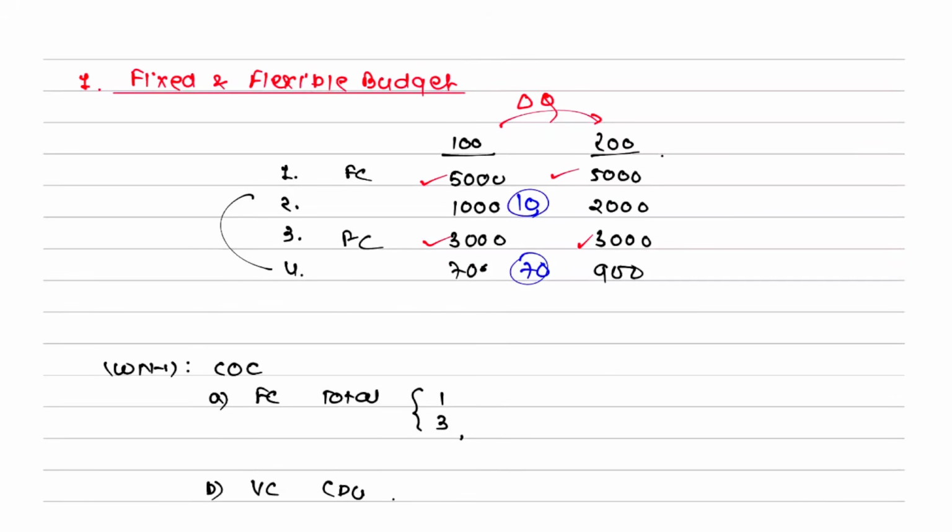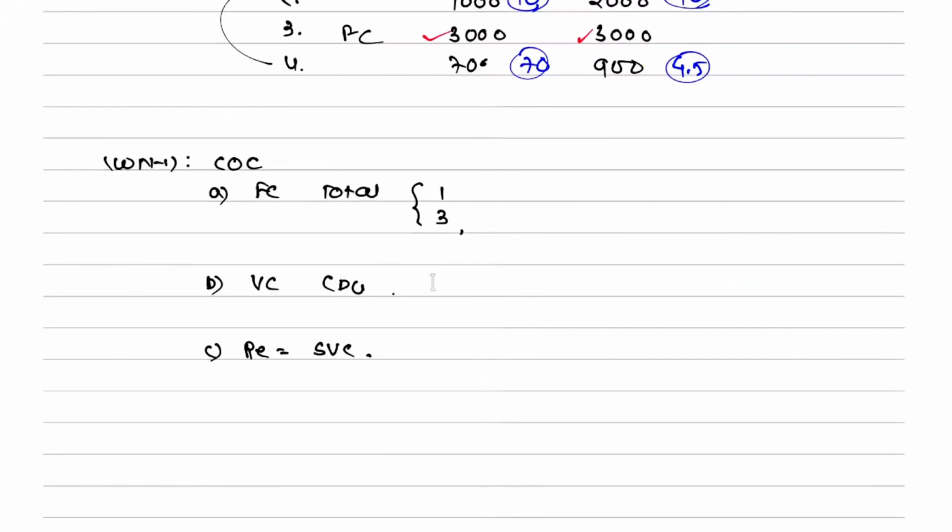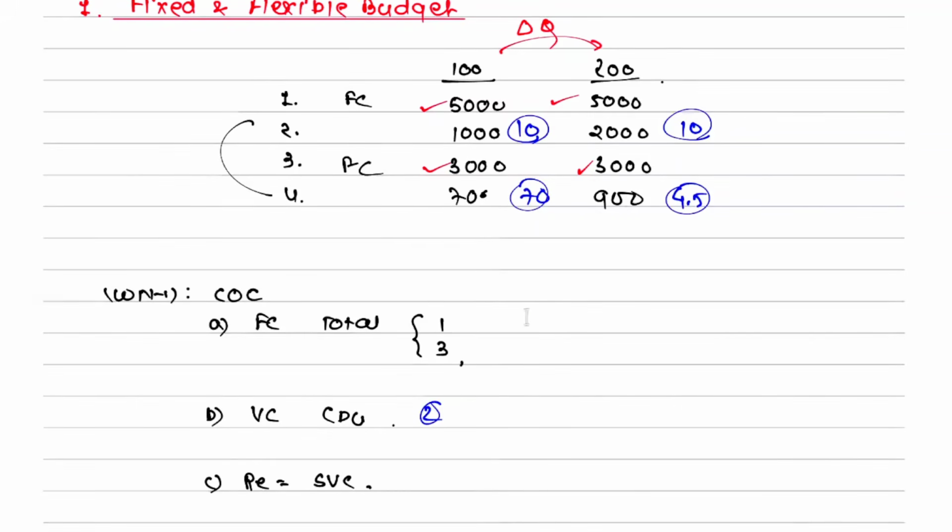How much? Be involved. Okay. Then 2000 upon 200, how much? 10. Then here 900 upon 200, how much? 4.5. Which cost is constant in CPU? Your second item. So I can say your second item is variable cost, which here I will say is like this: sir, it is 5,000 in total. It is 3,000 in total, the third item. But here I will write 10 rupees per unit because variable cost is incurred per unit.